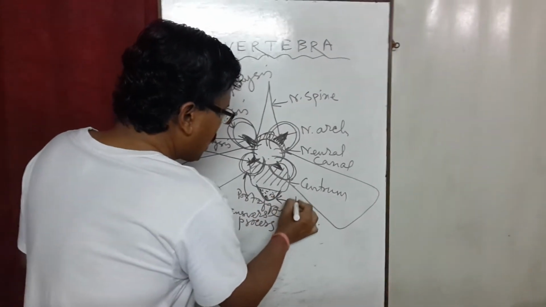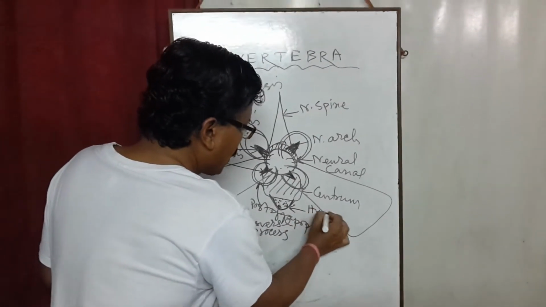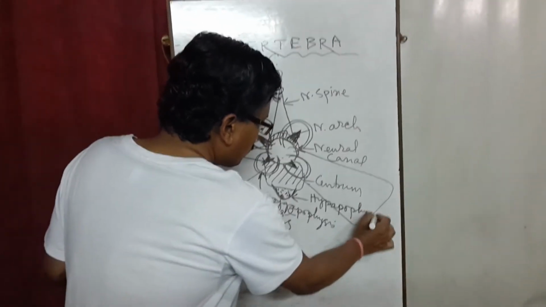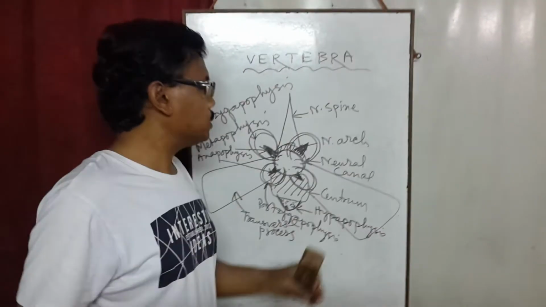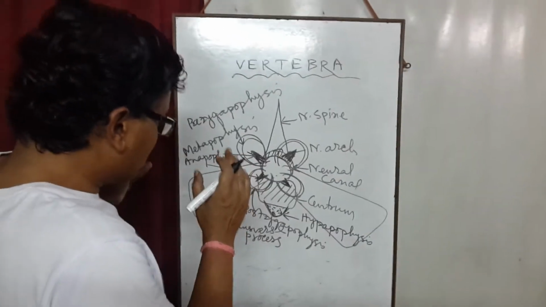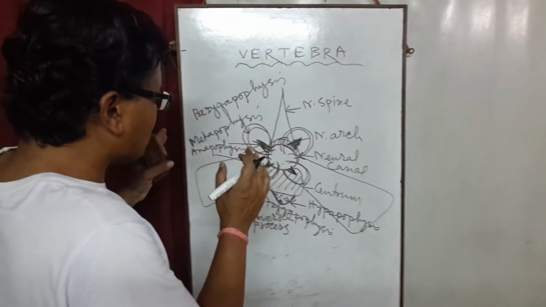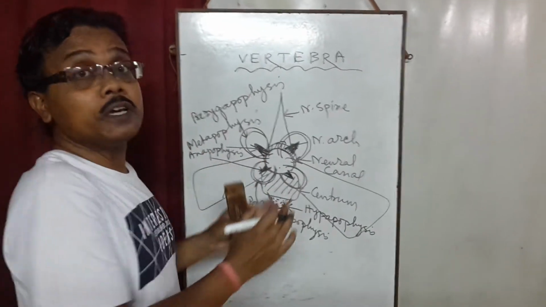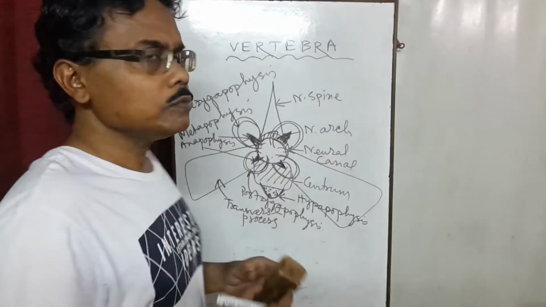It is called hypophysis. So this is the basic diagrammatic structure of a typical vertebra.